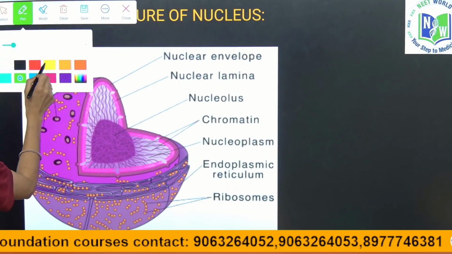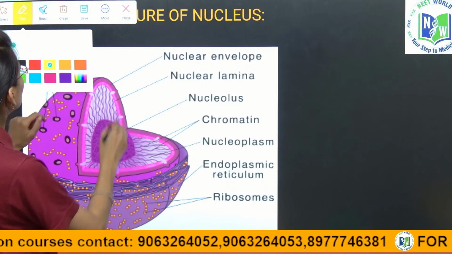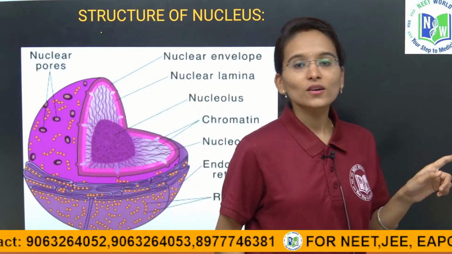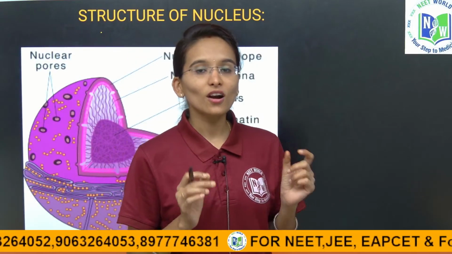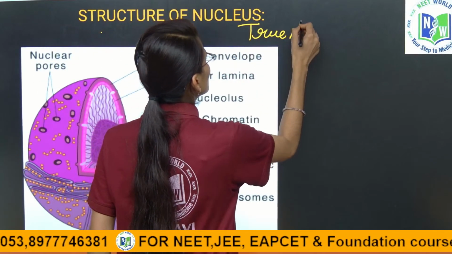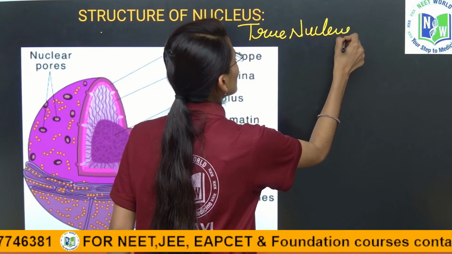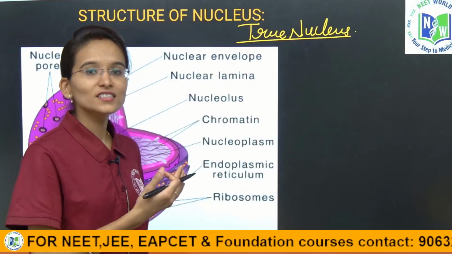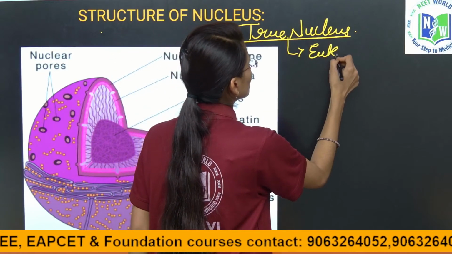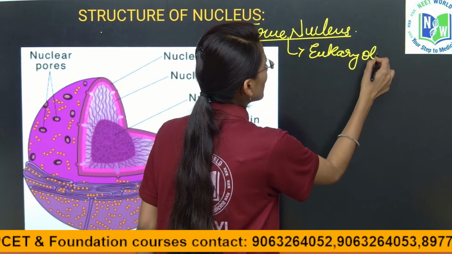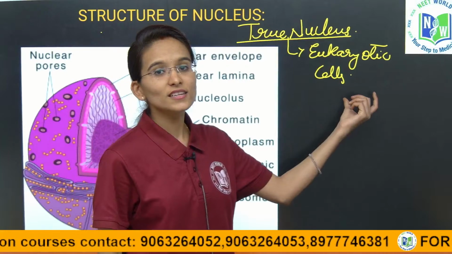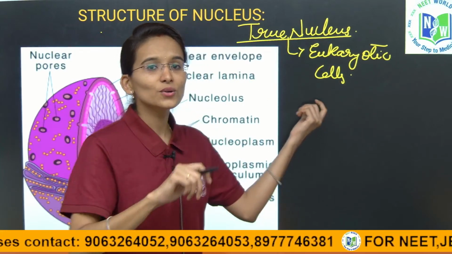Yes, children, look here. This is the structure of the nucleus. The nucleus is going to be called the true nucleus. We are calling it the true nucleus, and we can find this true nucleus structure only in the eukaryotic cells. Why are we calling this particular nucleus a true nucleus in the eukaryotic cells?